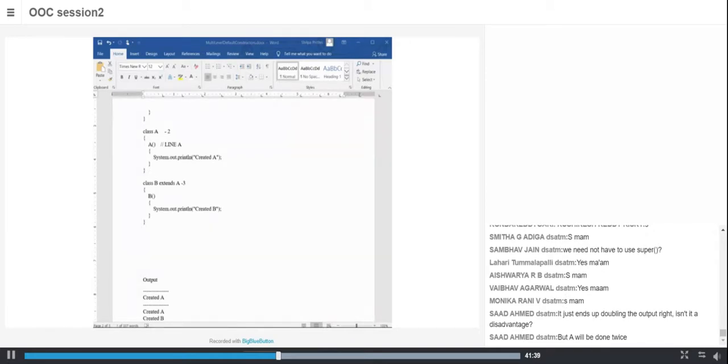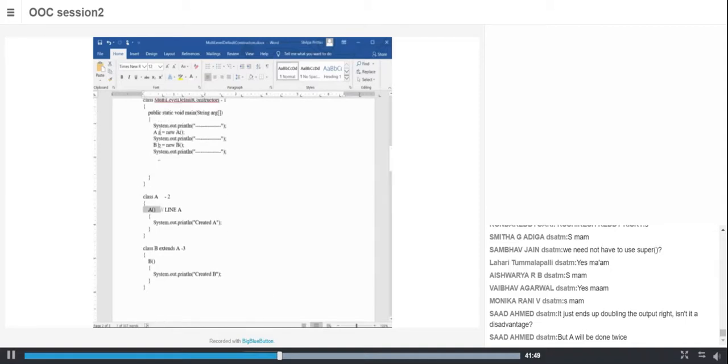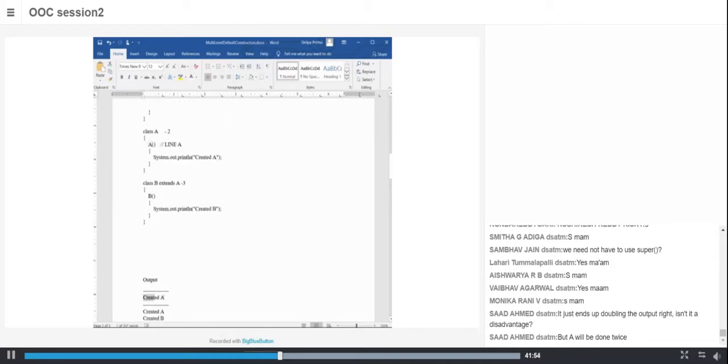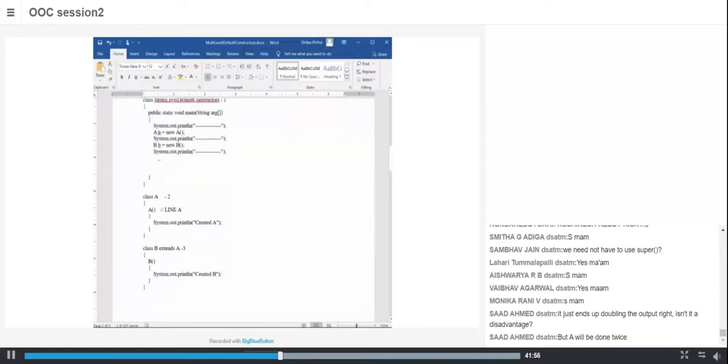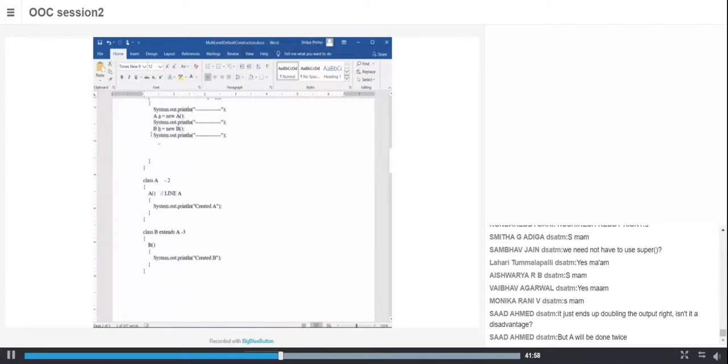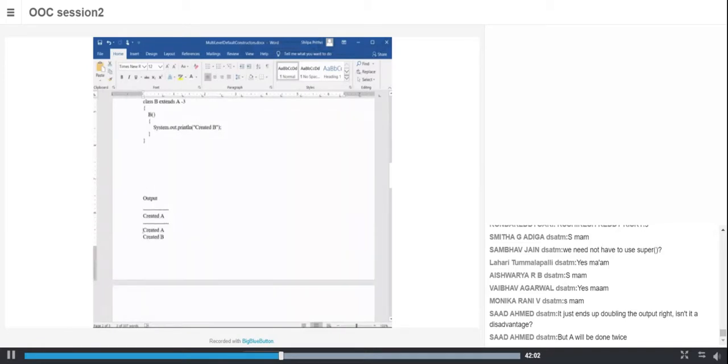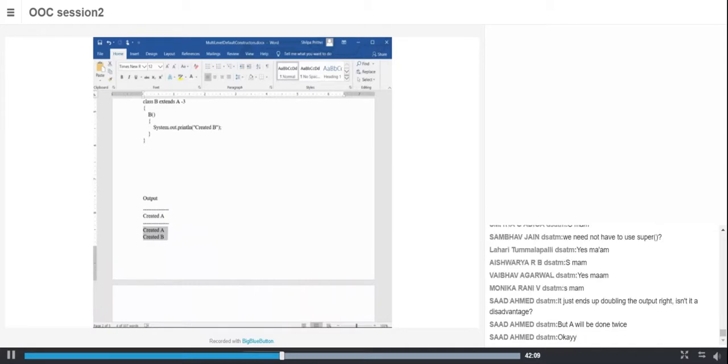Sir, A is done twice because I have created an object of A before that. See, this is what I created, an object of type A. That's why you got the first output, this one. If this is not there, then it will not come. When you execute the statement B = new B, you will get only this. So A is not done twice.